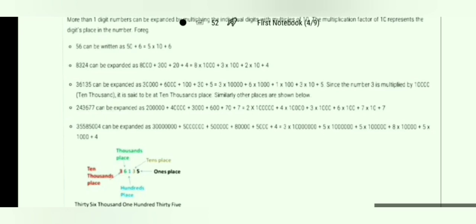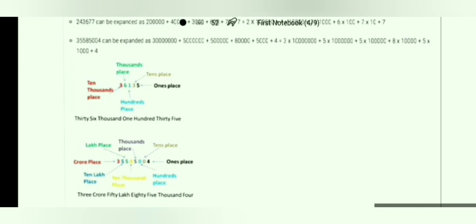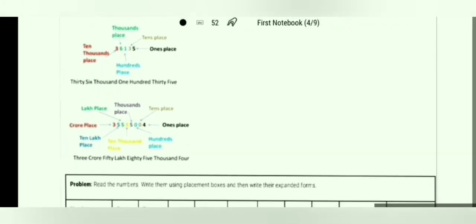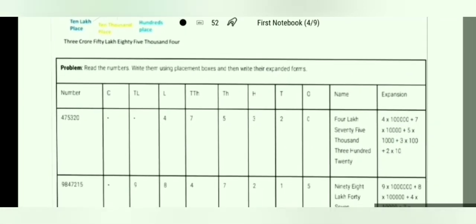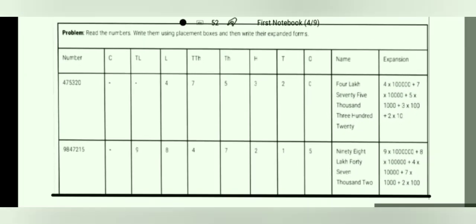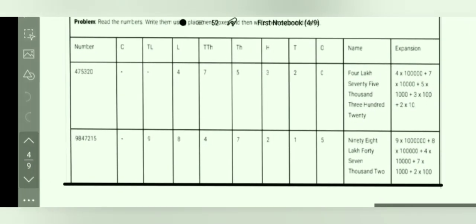From where can we get this? See the place value. We start from ones, tens, hundreds, thousands, 10,000. After 10,000, we will write lakhs and crore. See, this table is given here on your screen. You can see easily how we will write, and this is known as the Indian place value chart.